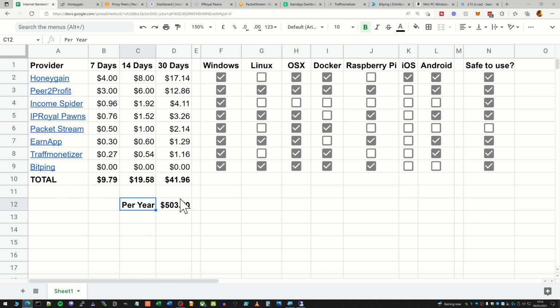But what I'll do quickly now is run through each of the apps and we'll just have a look at what I've currently got and exactly how well they're doing.